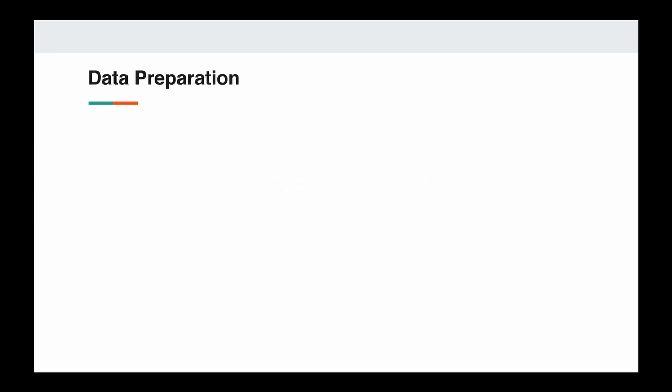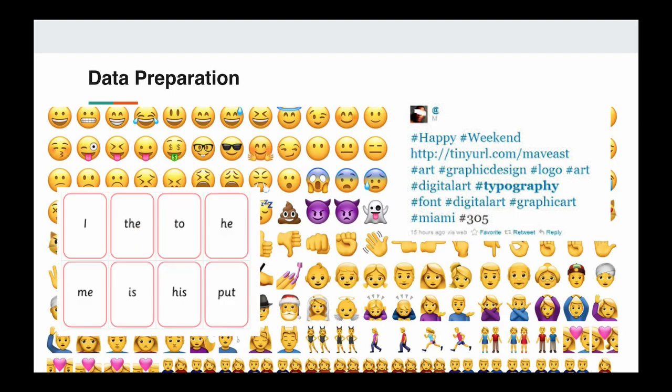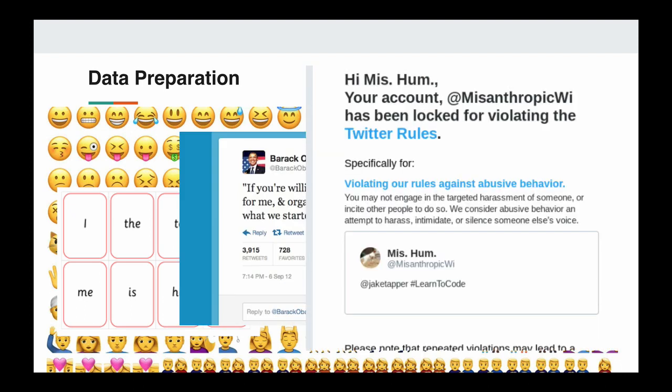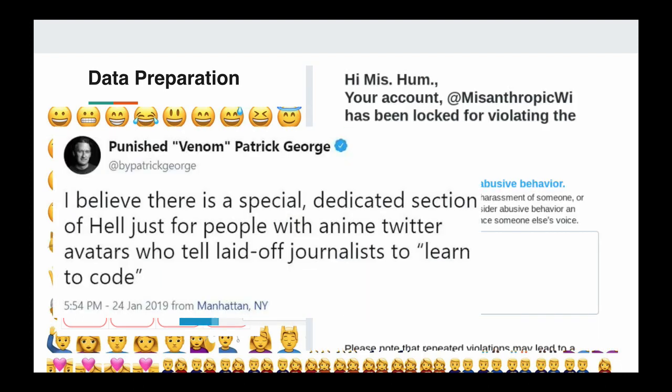When preparing our data, we had to think about what things make a tweet offensive or not, such as emojis or hashtags. Some words are too common to provide any real meaning to a tweet. It is very hard for Twitter to tell what is offensive and what is not, such as the hashtag "learn a code fiasco" in February.